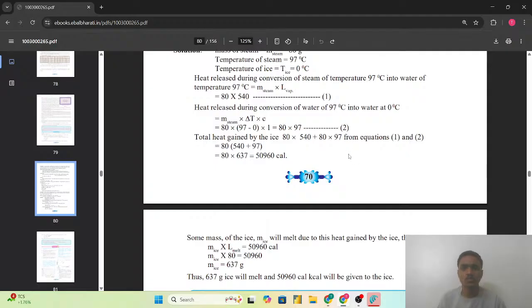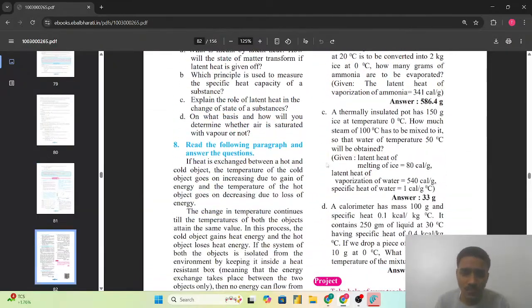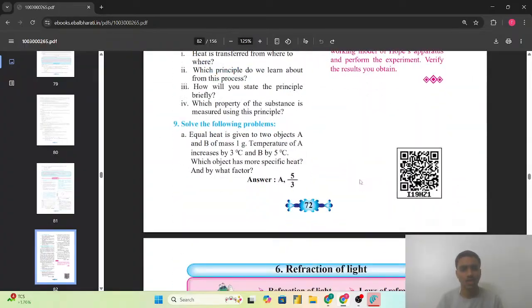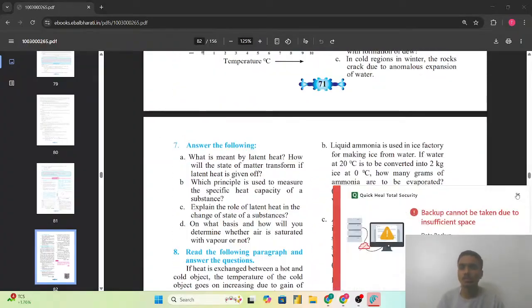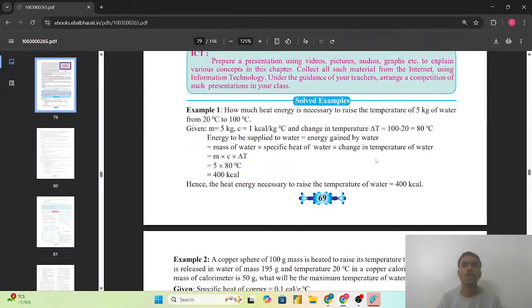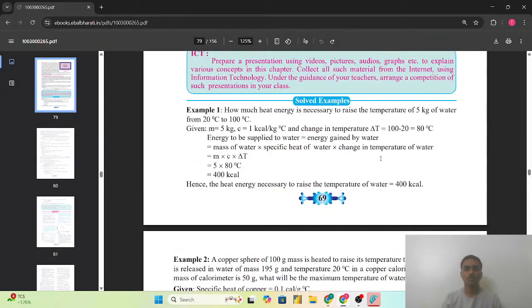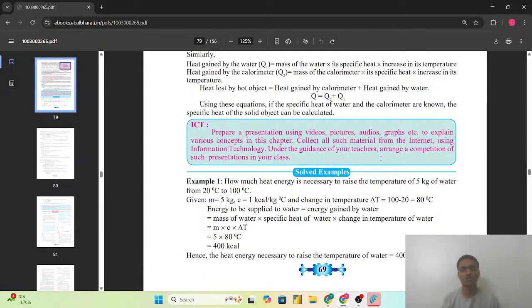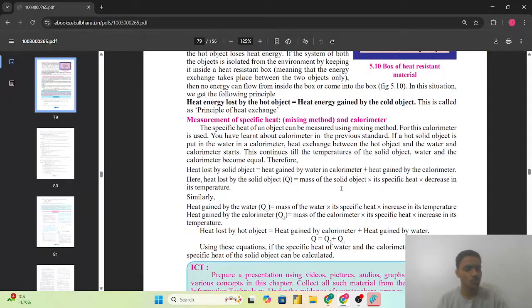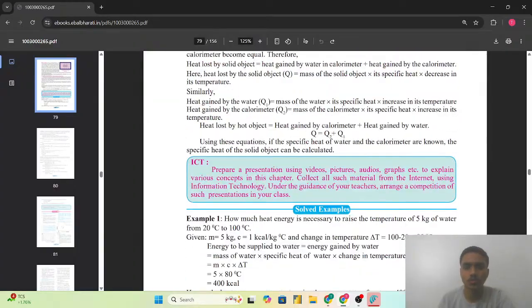So similarly, on the basis of this only, the numericals in the exercise are given. But if you face any difficulty or any doubt, तो चार ही न्यूमेरिकल जो यहाँ पर दिए हैं, that are also based on the same concepts which we have studied in this chapter, और जो न्यूमेरिकल्स एग्जांपल है वो हमें दिए हैं, उसी के बेसिस पर वो न्यूमेरिकल्स भी हैं. So try to solve with that. और अगर आपको कुछ डाउट आता है, then you can ask in the comment box. We will definitely try to answer that question. और अगर आपका कुछ डाउट होगा, so then you can ask in the live chat also, we will try to answer that question also.